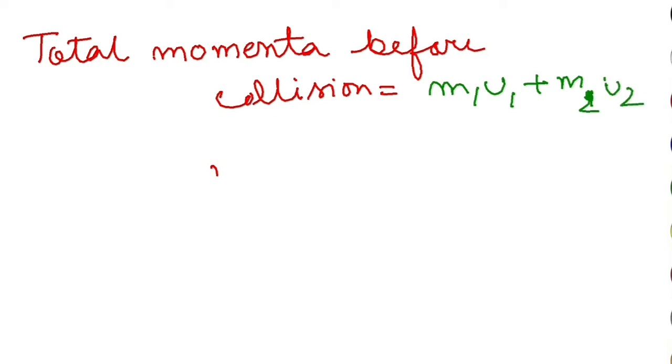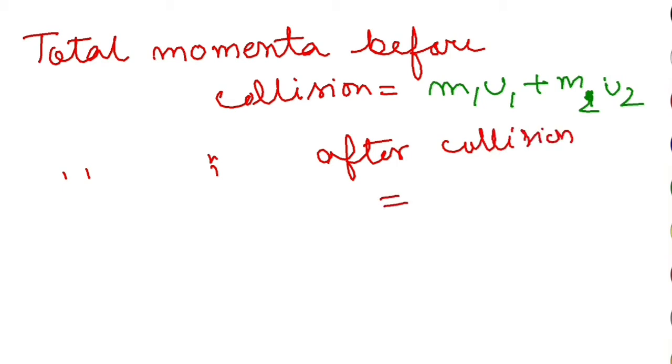And similarly the total momentum after collision is m1 v1 plus m2 v2. I hope you understand. If you do not understand anything, watch the video and ask me.